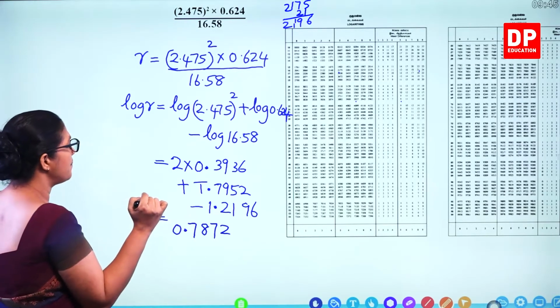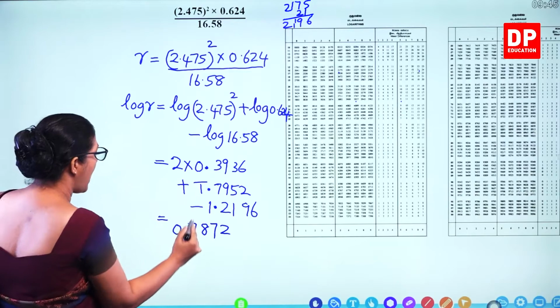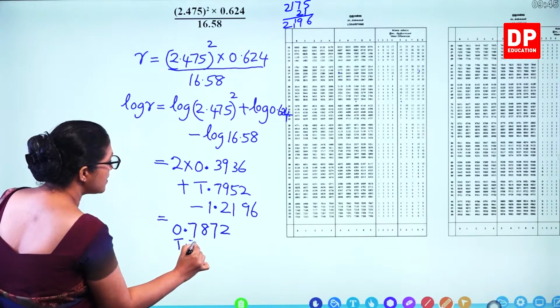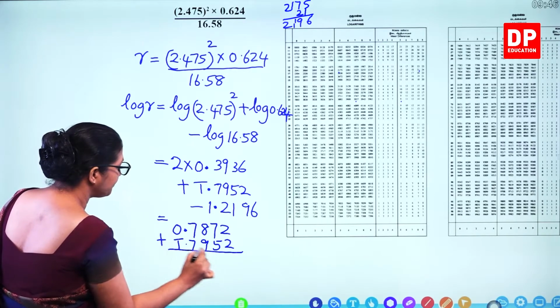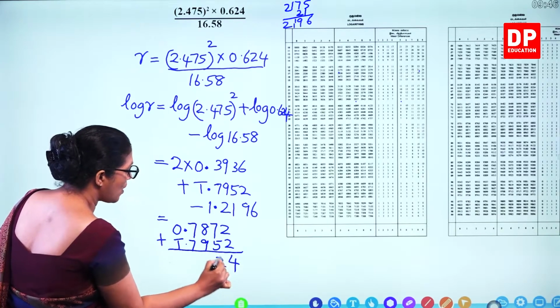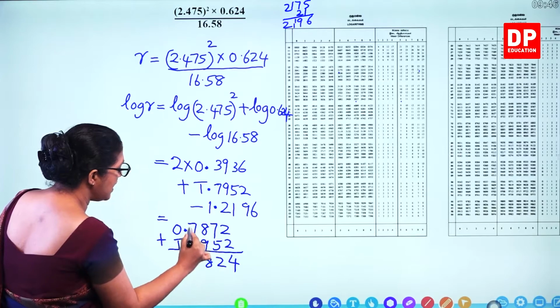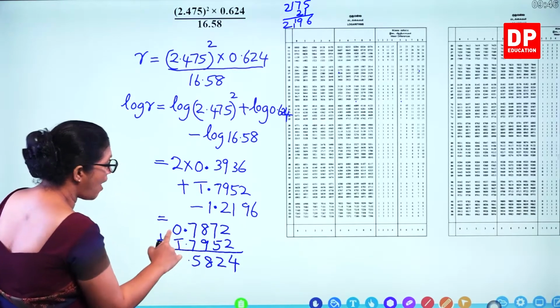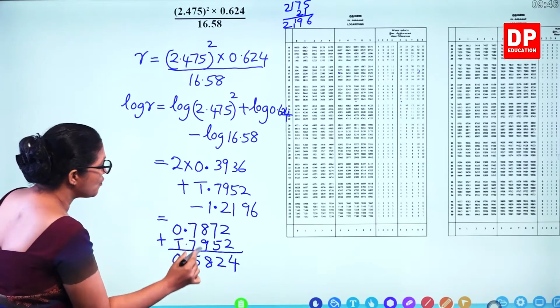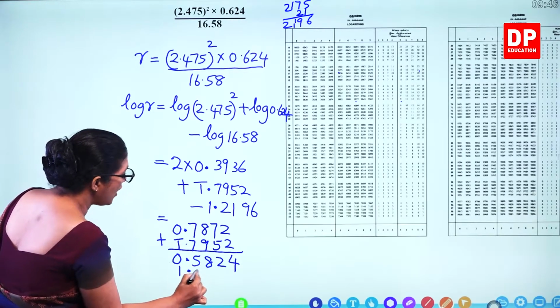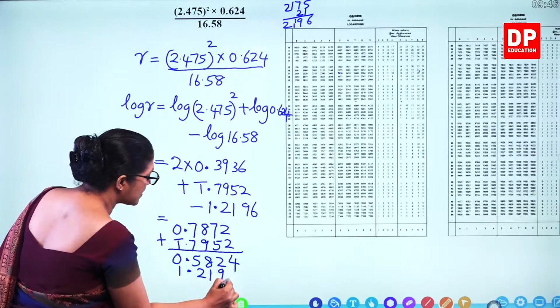That's the answer. Add bar 1, 7952. First we'll add it. 4, 12 and 18, 15, and bar 1 and plus 1 get cancelled out, you get 0. Now you have to subtract 1.2196.